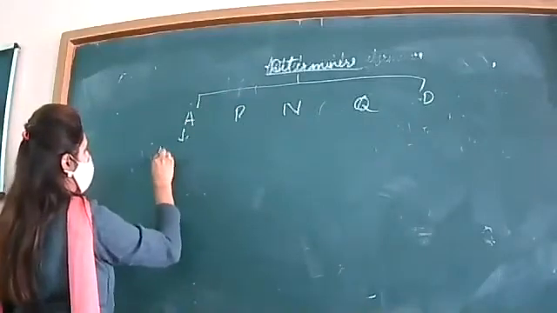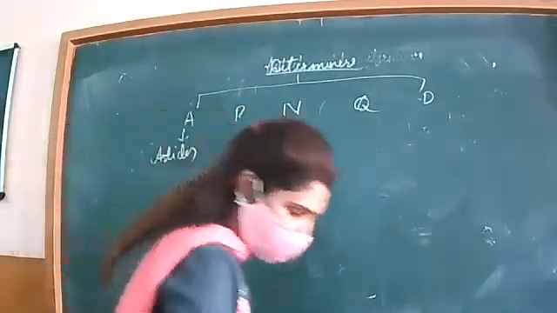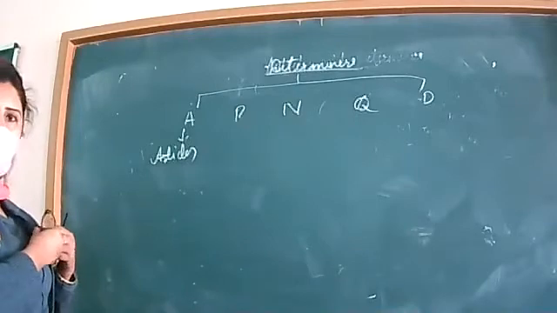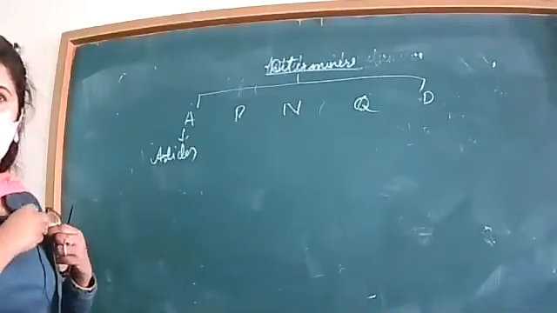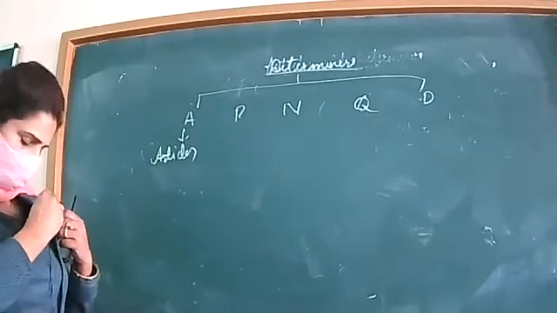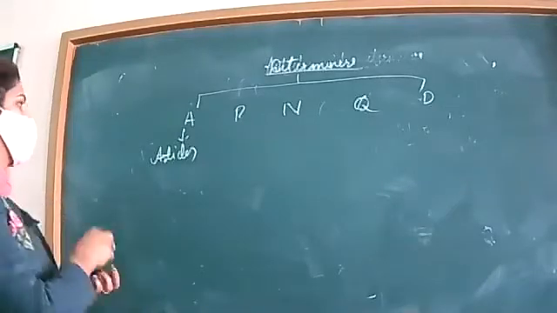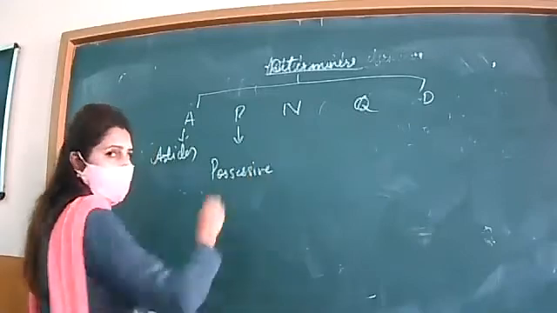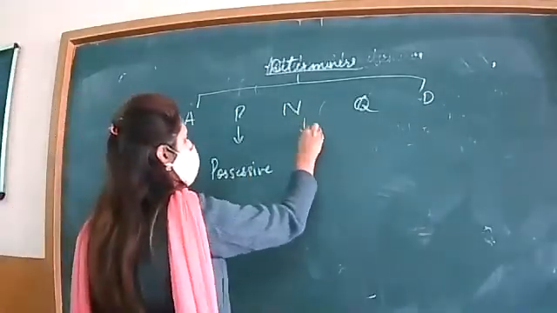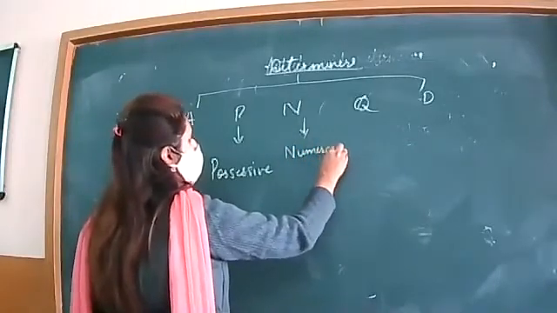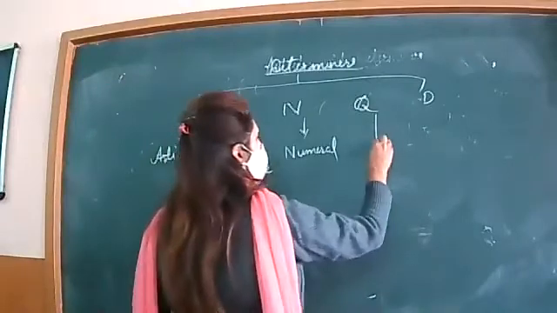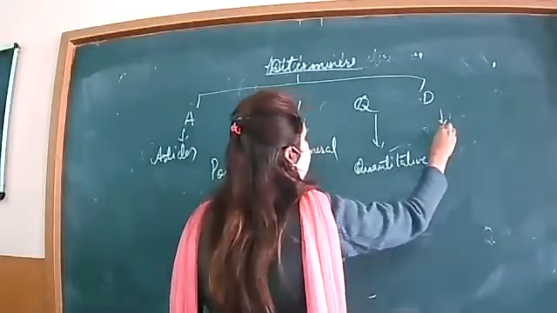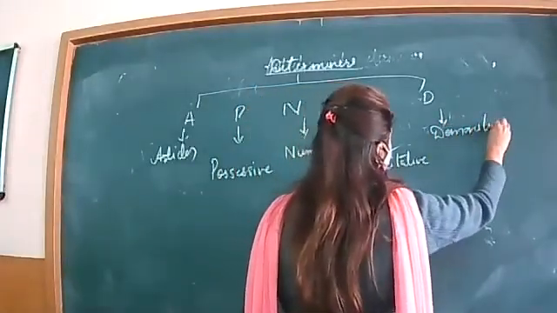A for articles, P for possessive determiners, N for numeral determiners, quantitative, and D for demonstrative determiners.